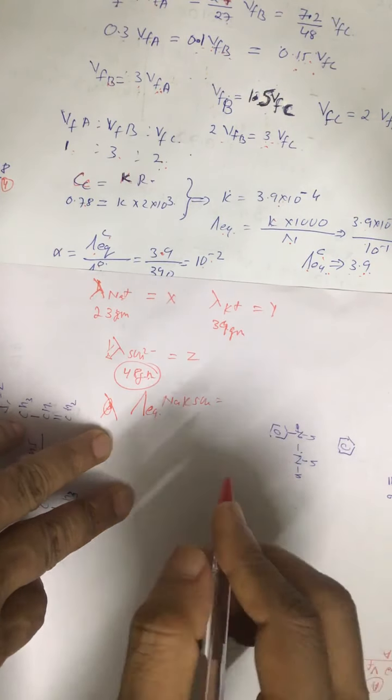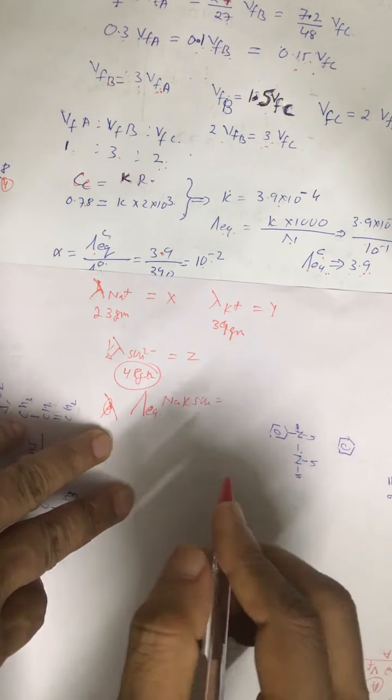So this value is basically Na positive, that is 23 gram, plus K positive, that is 39 gram, plus half of the sulfate ion, that is 48 grams. So 23 plus 39 plus 48, this is the equivalent mass. So this conductance is called equivalent conductance.